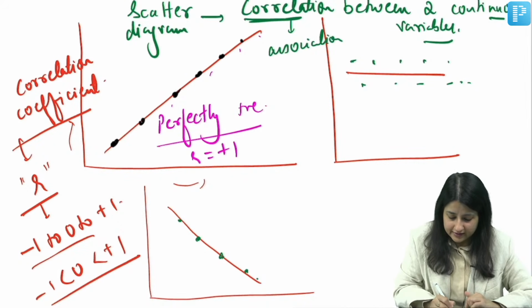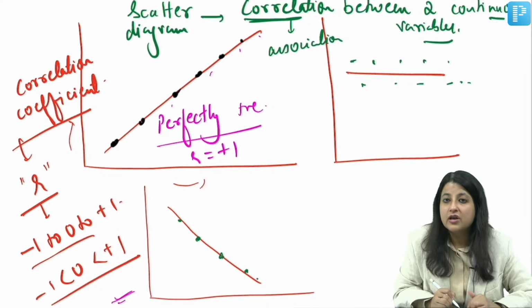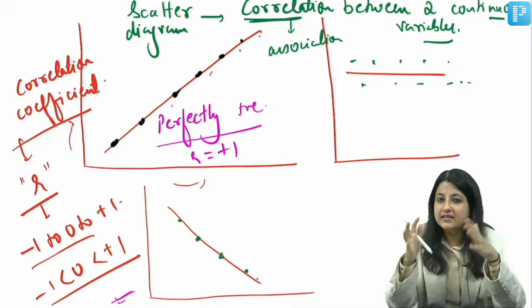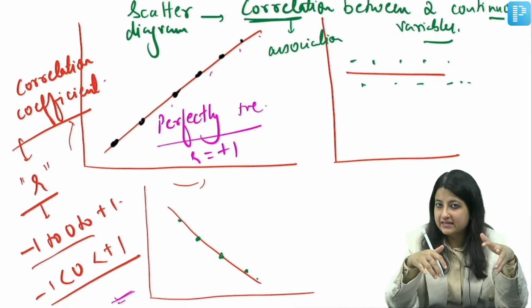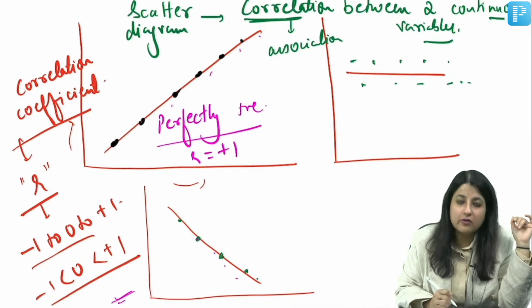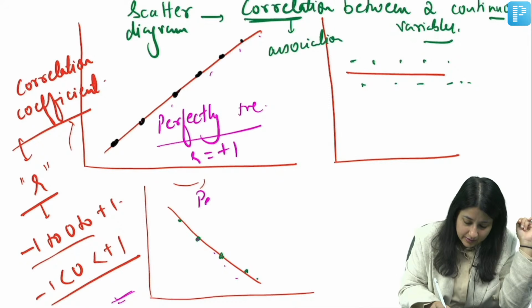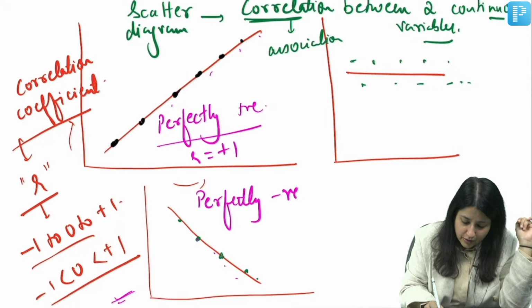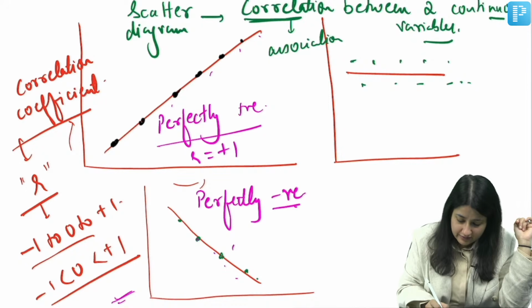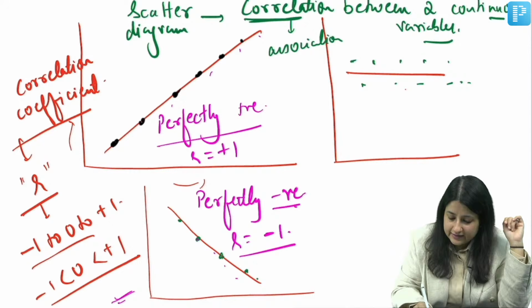Now look at this third image. If the variable on the x-axis increases, the variable on the y-axis decreases, and all the dots are on the line. So what is this, everybody? This is perfectly negative. And what is the value of R over here? -1.